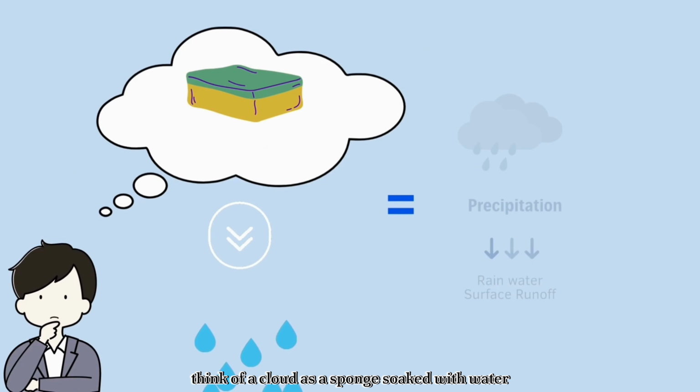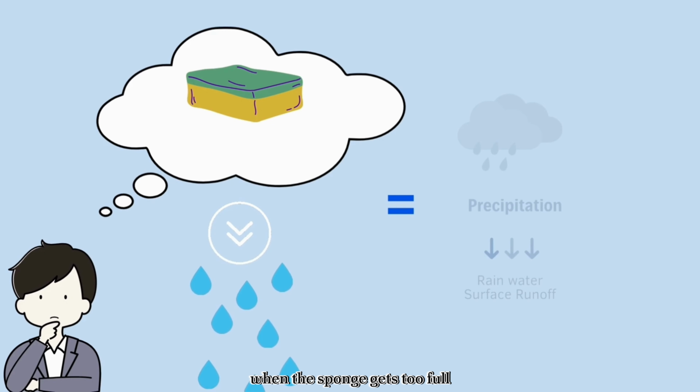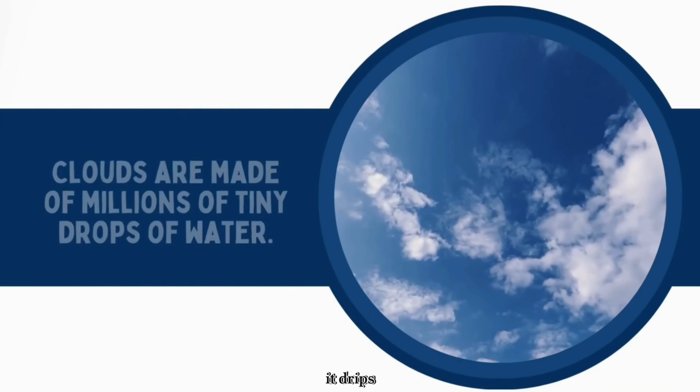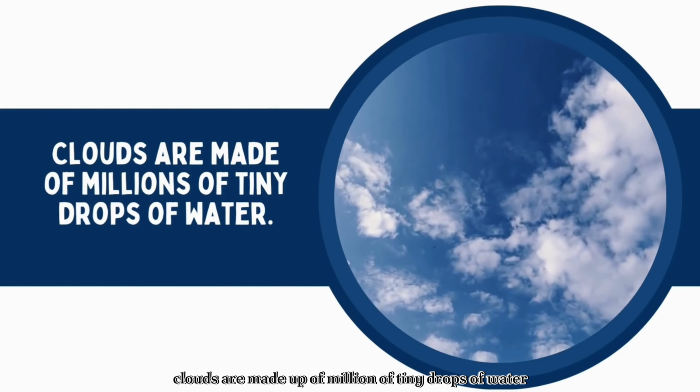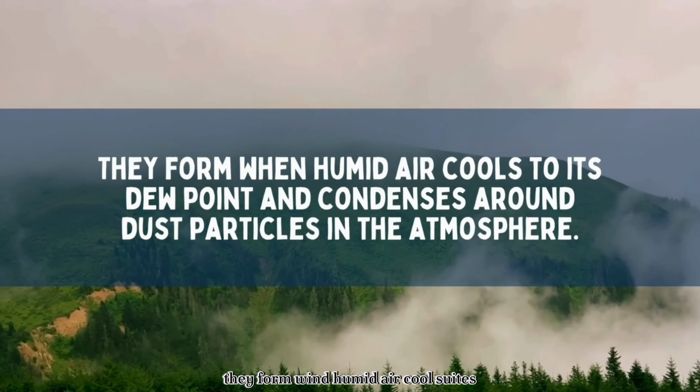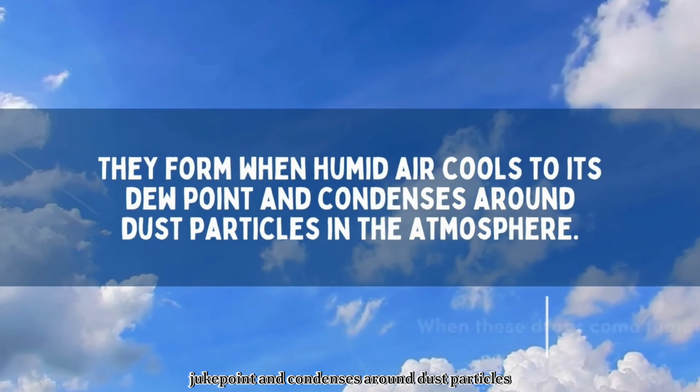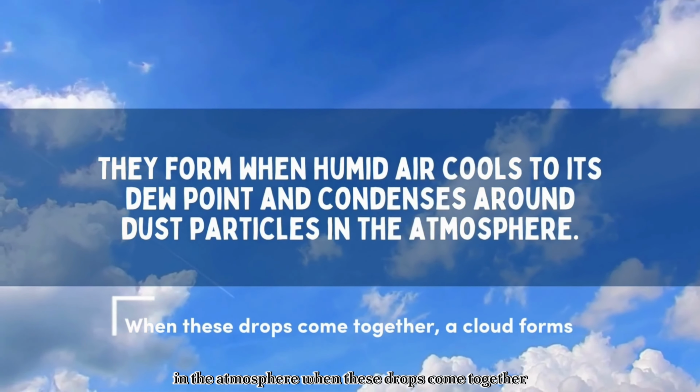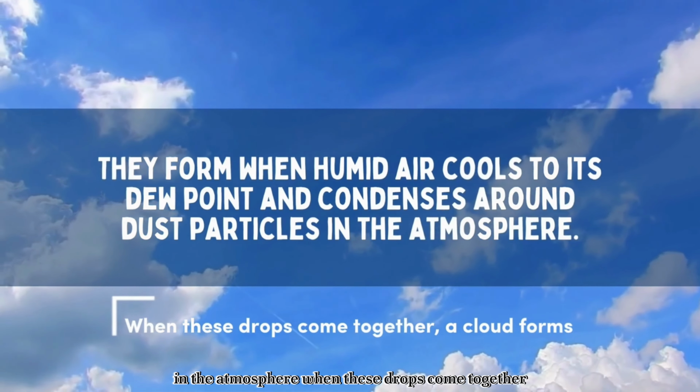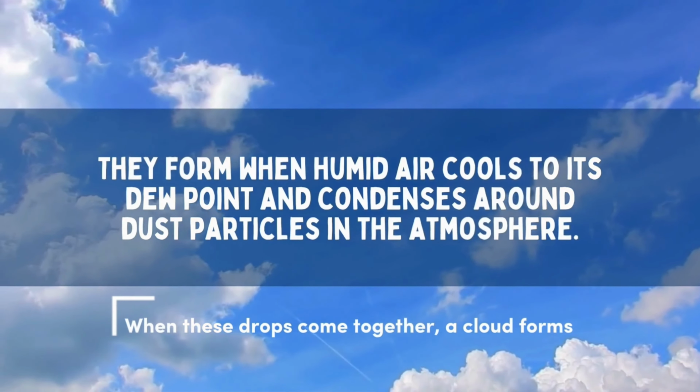Think of a cloud as a sponge soaked with water. When the sponge gets too full, it drips. Clouds are made up of millions of tiny drops of water. They form when humid air cools to its dew point and condenses around dust particles in the atmosphere. When these drops come together, a cloud forms.